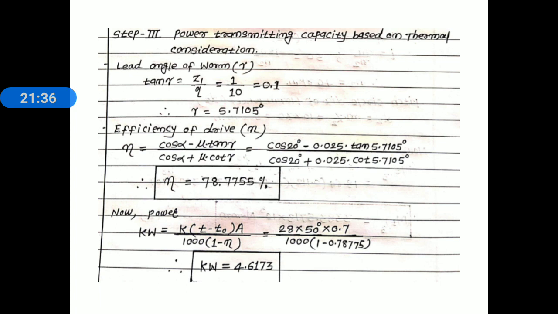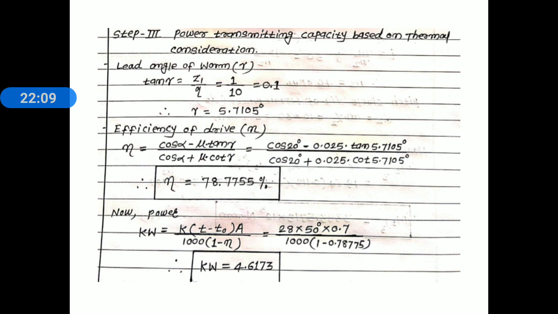Now in this problem, three things are needed: alpha, which is given as 20 degree, gamma the lead angle, and mu, which is also given. Mu is equal to 0.025. Remember that in the problem it is not mentioned, remember this value of mu is given. Mu is equal to 0.025. Okay, now first of all we find out the lead angle of the worm, gamma.